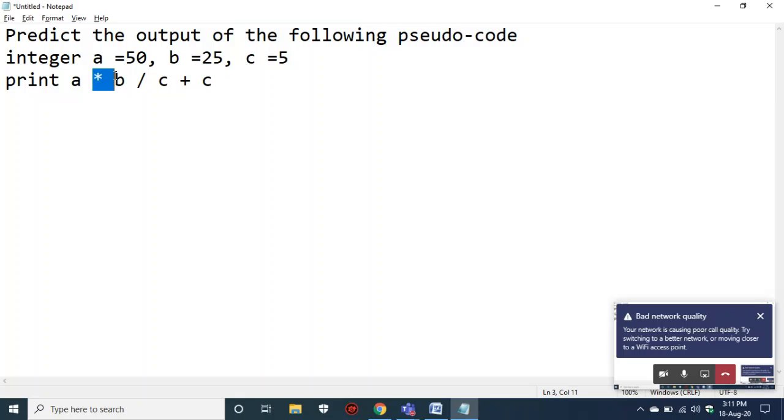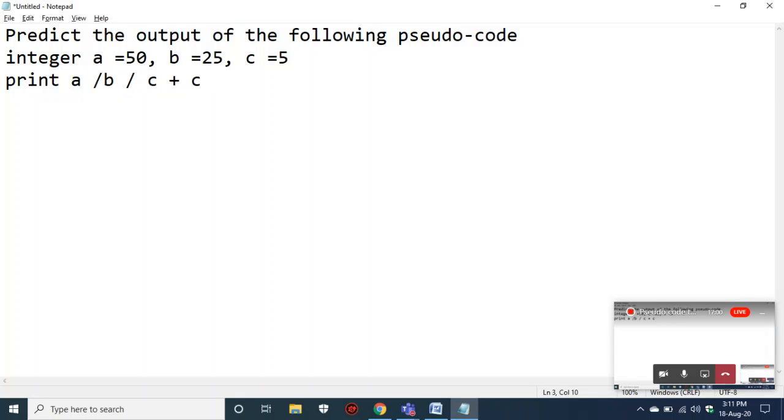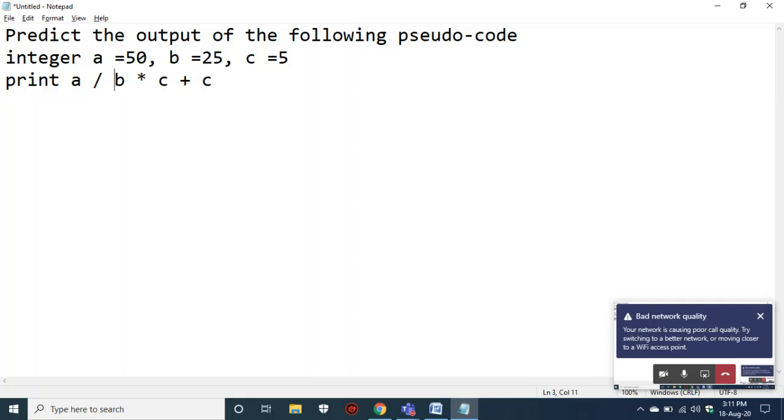That means multiplication will be executed now. If here there is a division and here a multiplication, then division will be executed first, and then it will go for multiplication, because both multiplication and division have the same priority.